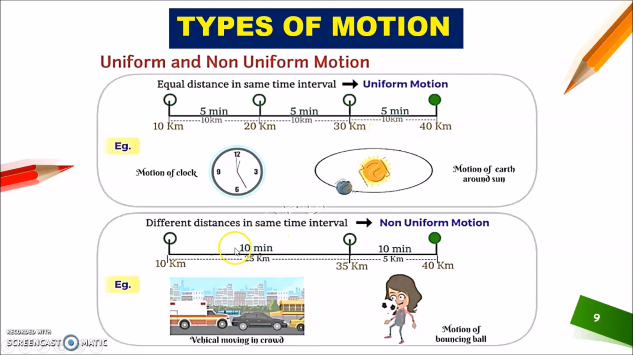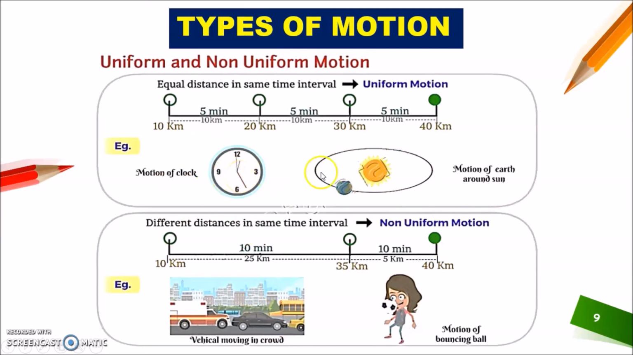Okay, now here 25 kilometers in 10 minutes, 5 kilometers in 10 minutes. So here the time interval is the same, but the distance is unequal. Okay, so this type of motion is said to be non-uniform motion.